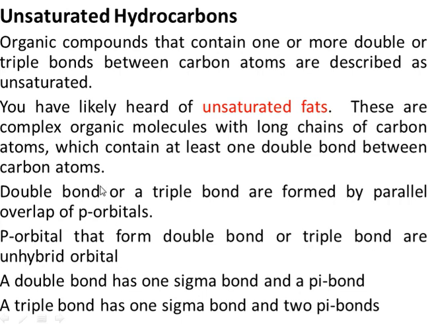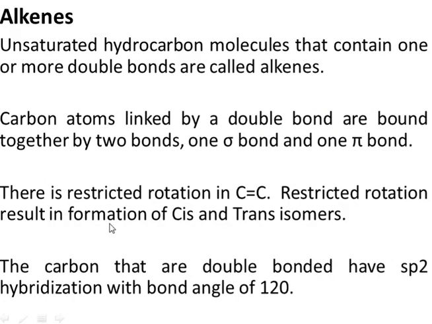Further, you should also remember that a double bond has one sigma bond and a pi bond, and sigma bond is stronger, pi bond is weaker. A triple bond has one sigma bond and two pi bonds, right? So these things you should always have in mind, right? So firstly, we'll consider alkenes. Alkenes are unsaturated hydrocarbons that contain one or more double bonds, right?